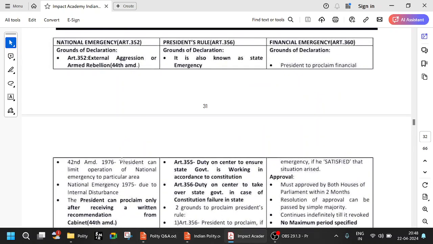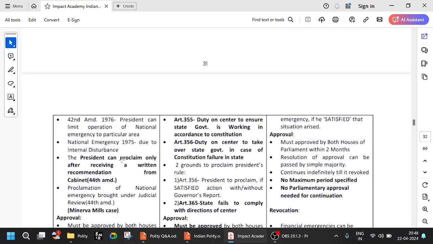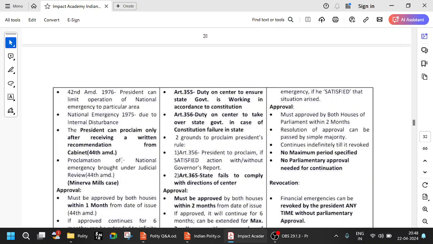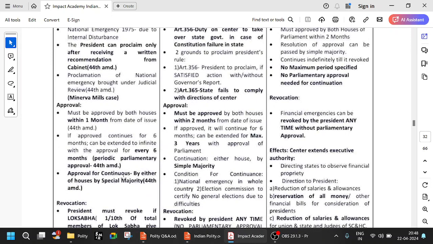Approval must be by both houses within 1 month from the date of issue, and this is for continuation only, right? Okay, so that much we are clear.